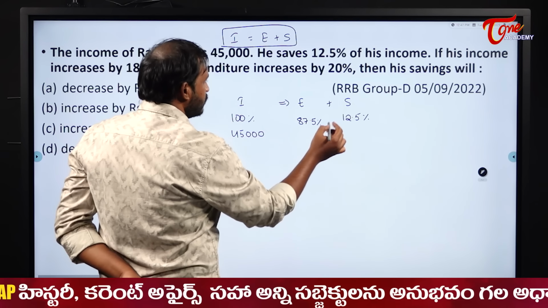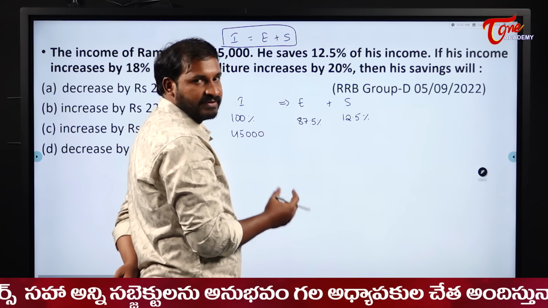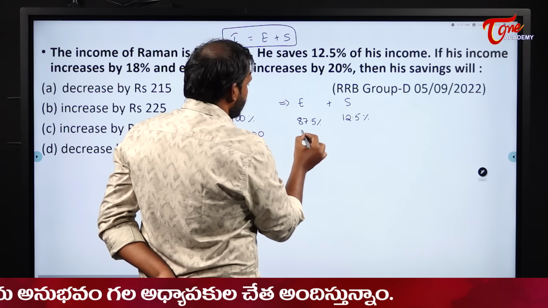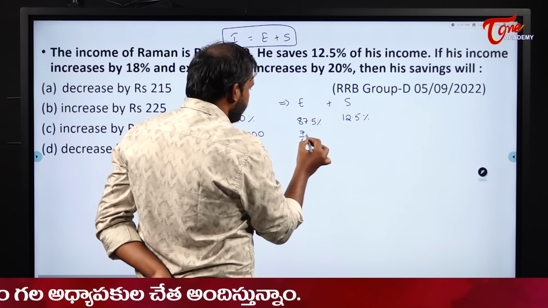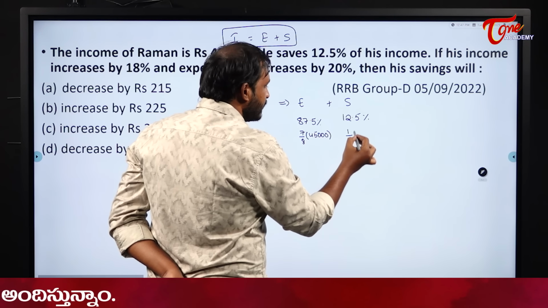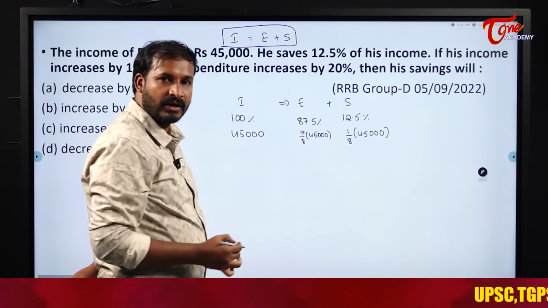45,000. So his savings will become what? No need of calculating his expenditure, just to find his savings. His savings becomes what here, students? This will become 7 by 8 into 45,000 and this will become 1 by 8 into 45,000.